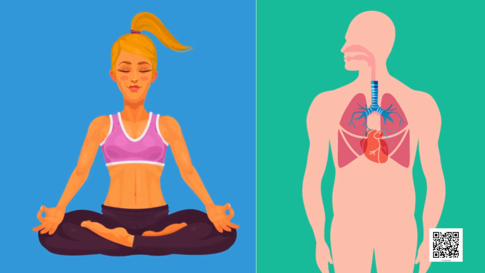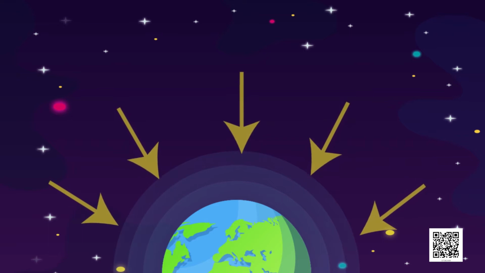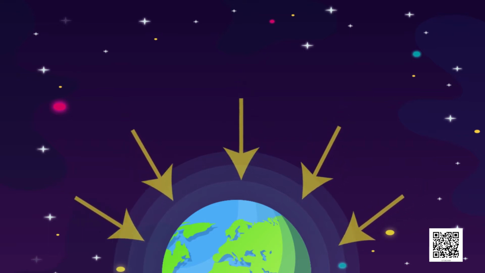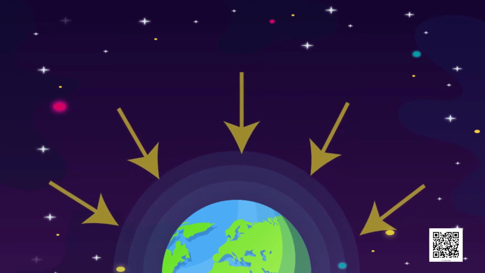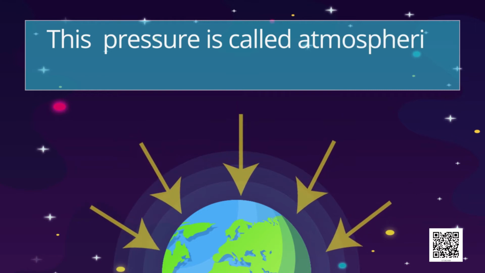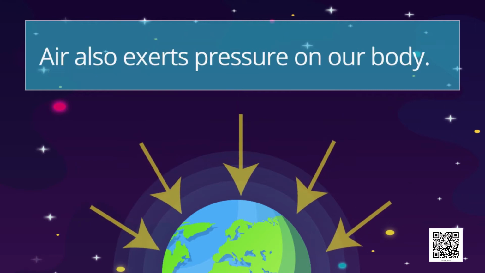We know that air is a mixture of gases. These gases exert pressure on Earth's surface. This pressure is called atmospheric pressure. Air also exerts pressure on our body.